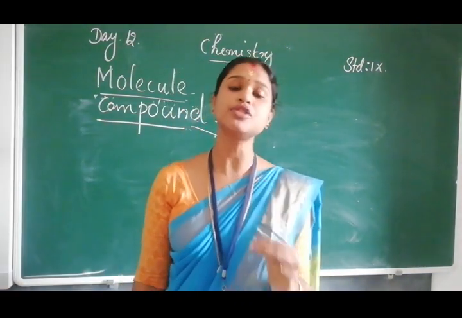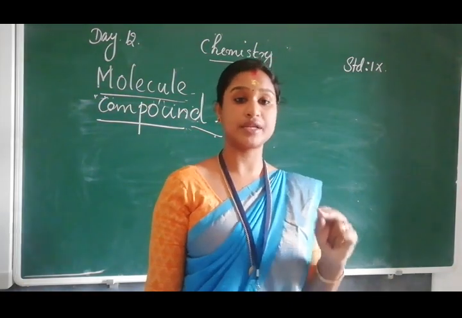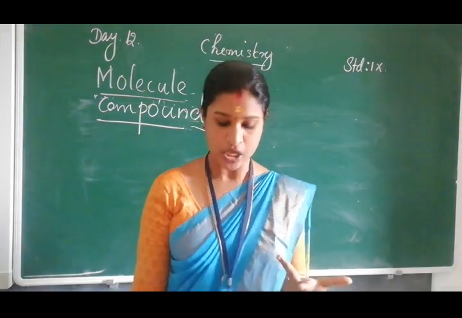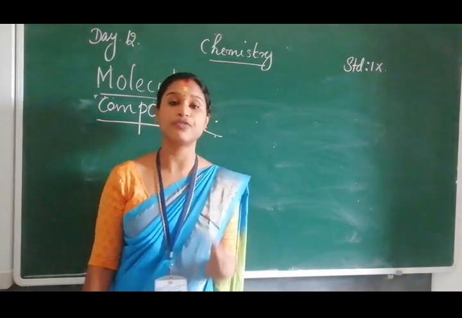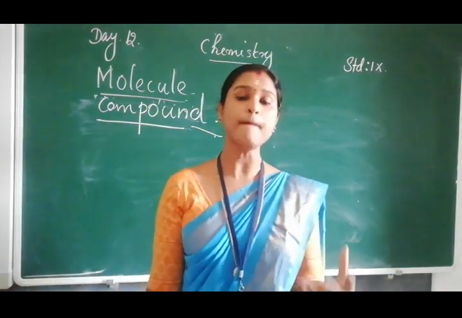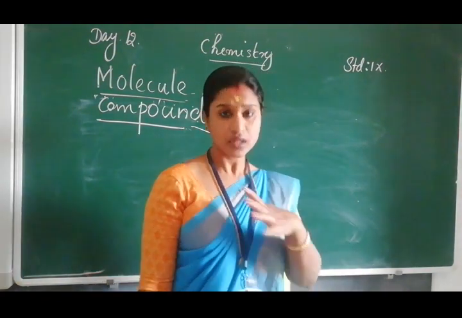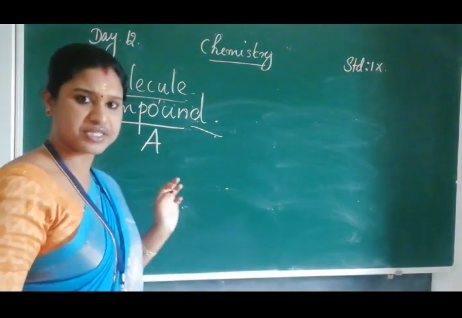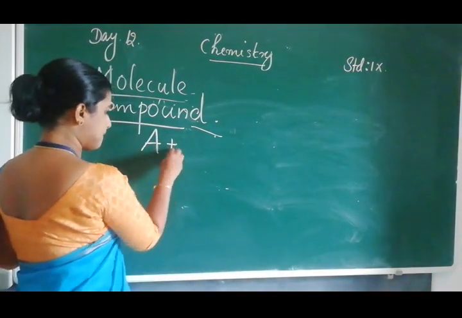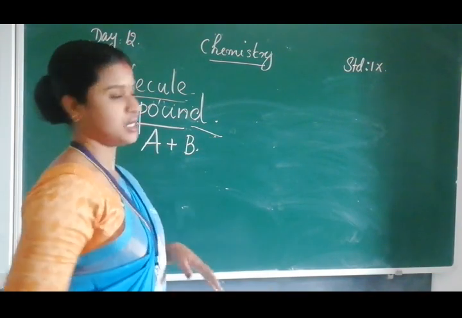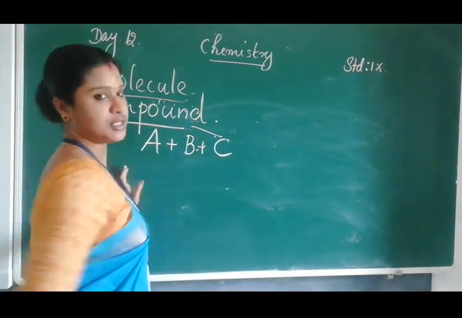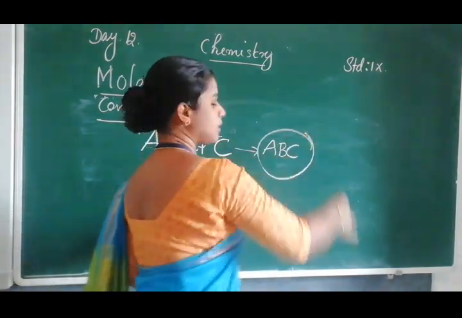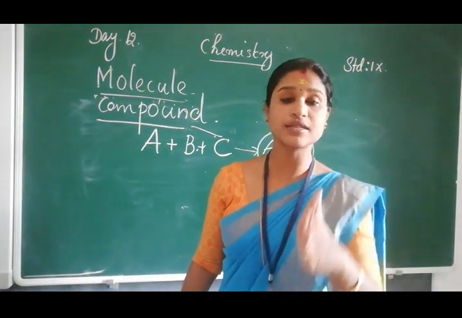Thus atoms of different elements join together in definite proportion to form a molecule of a compound. Consider a general case: A, an element, plus B, another element, plus C, another element. These three combine and an ABC molecule is formed.